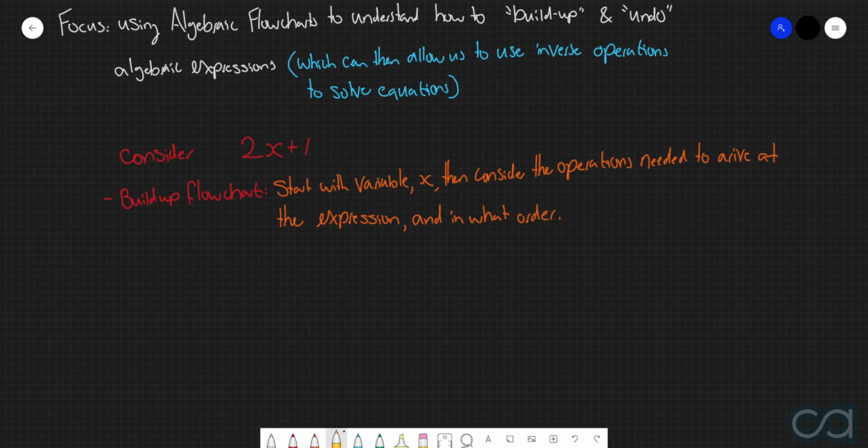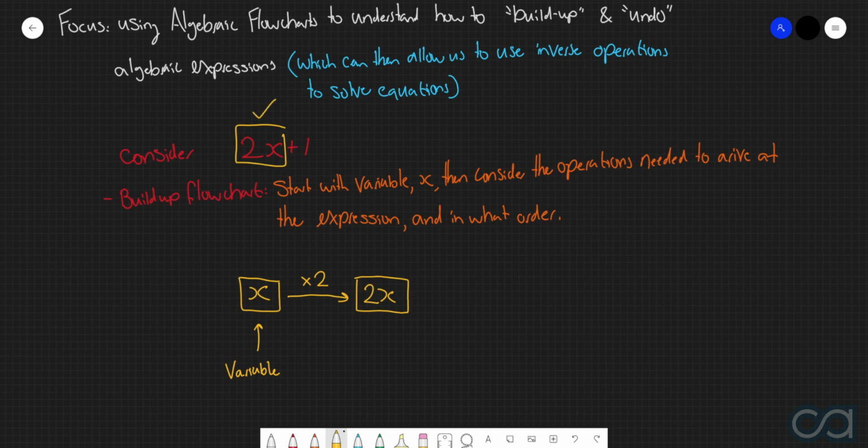So, let's start off with the variable x. Now, if we consider the expression 2x plus 1, the first thing that we're actually going to do here is double it. So we're going to multiply it by 2. What does this then give us? 2 multiplied by x results in 2x. So this part here, good to go. What we now want is we also want this plus 1. This is very straightforward. All we need to do here is add 1 to this, which results in 2x plus 1.